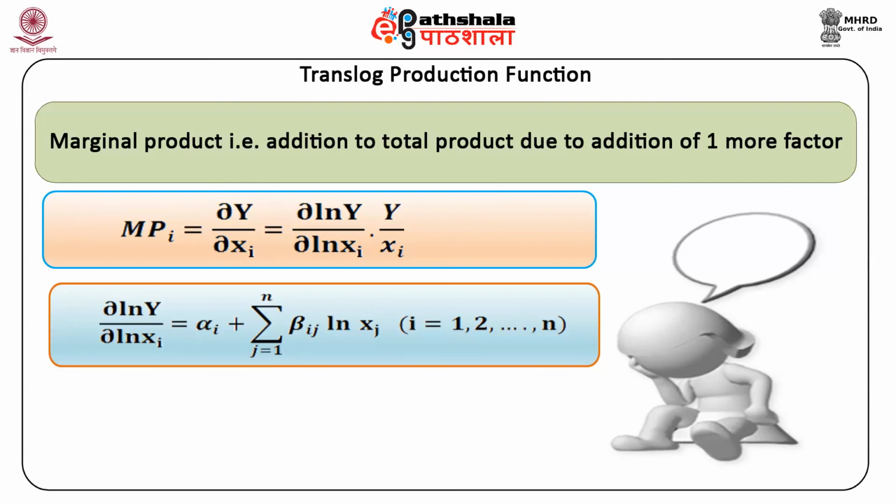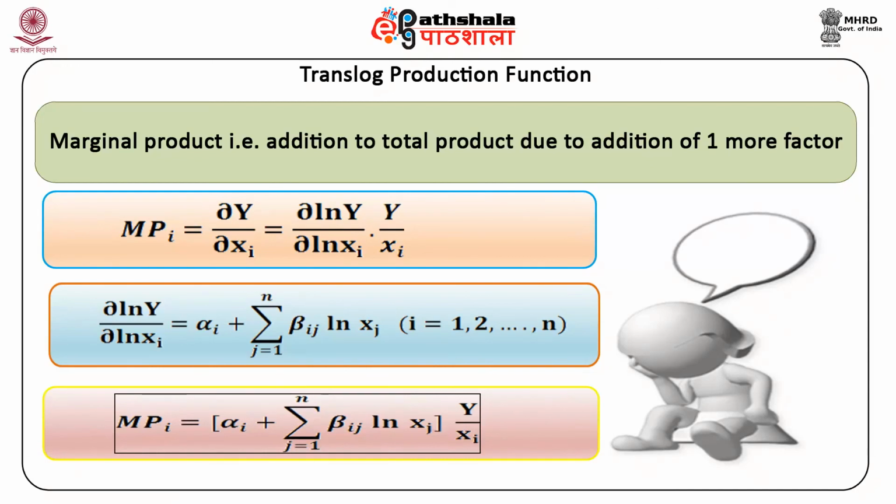Delta log y upon delta log xi is equal to alpha i plus summation j equal to 1 till n beta ij log xj, where i is equal to 1 till n. So MPi is equal to alpha i plus summation j equal to 1 till n beta ij log of xj into y upon xi.